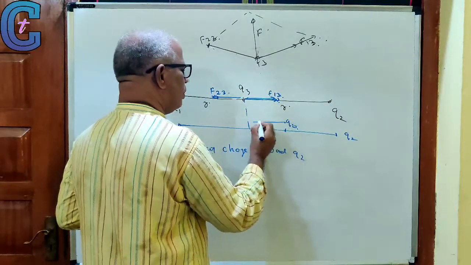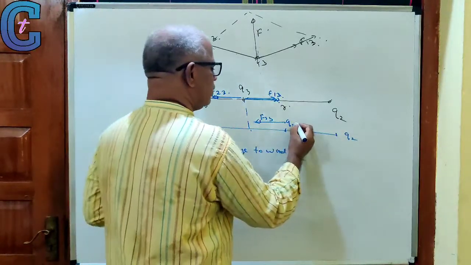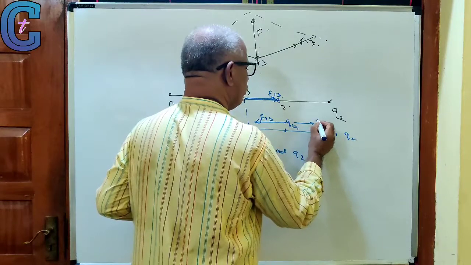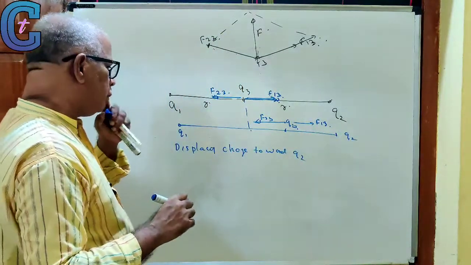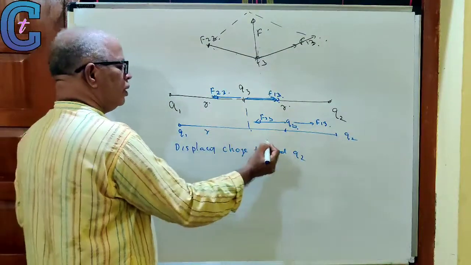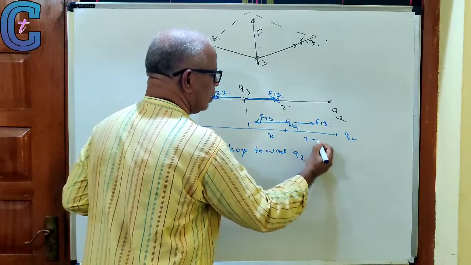This force is F23 and this force is F13. Now which is more? This distance is R plus X, this is R minus X.